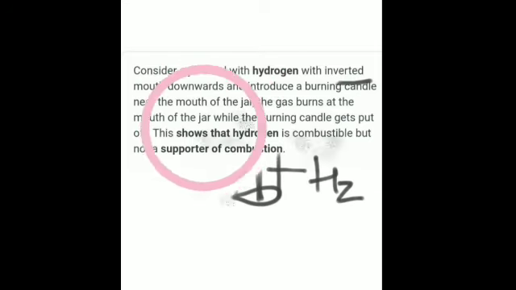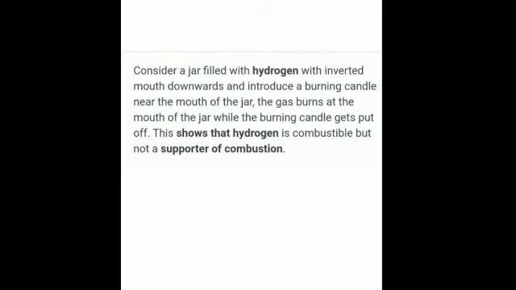As soon as we invert this jar containing hydrogen gas, the candle gets extinguished. Is that clear? So consider a jar filled with hydrogen with inverted mouth downwards and introduce a burning candle near the mouth of the jar. The gas burns at the mouth of the jar while the burning candle gets put off. Is that clear? It gets extinguished.